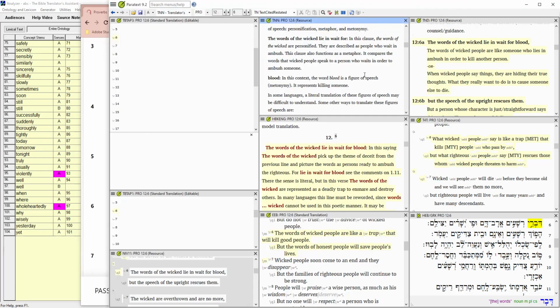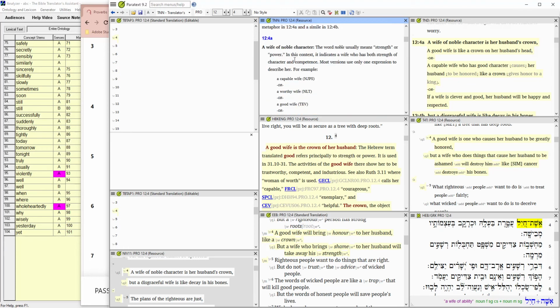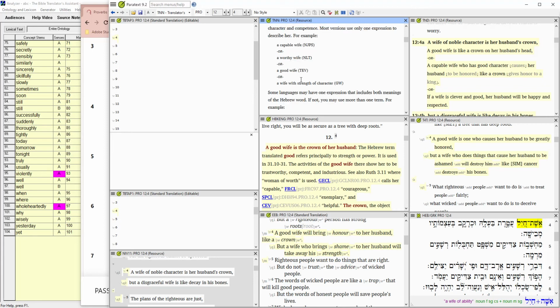So I went to the SIL translation notes to figure out what this means. Okay, it says a wife of noble character. The word noble usually means strength or power. In this context, it indicates a wife who has both strength of character and competence. And it suggests a capable wife.